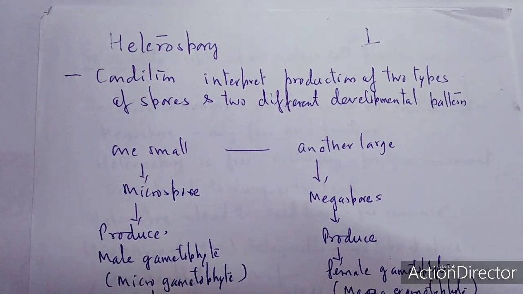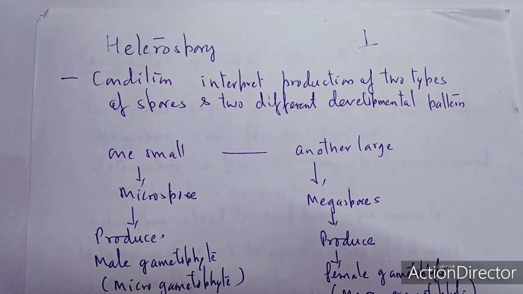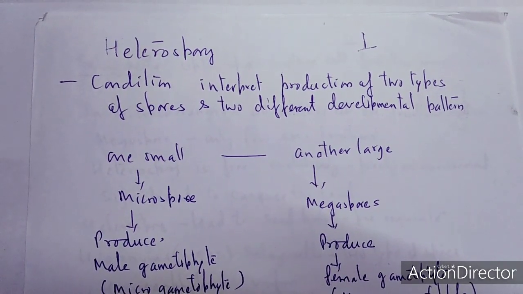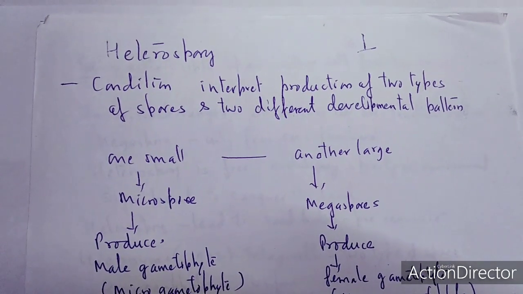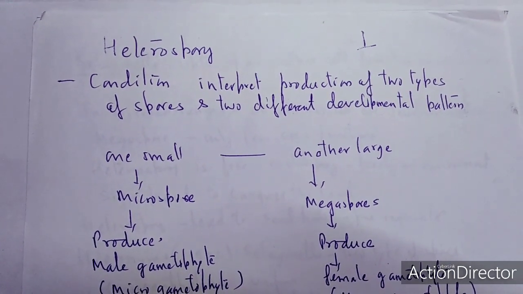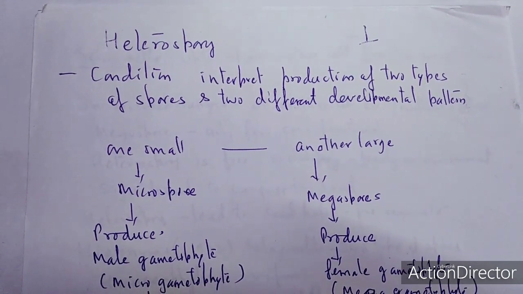Heterospory is the production of two types of spore, ultimately leading to the formation of the seed habit. Heterospory is important, and it started from Selaginella. Up to Selaginella, the Bryophyta and Pteridophyta like Lycopodium are all homosporous. They produce only one type of spore.